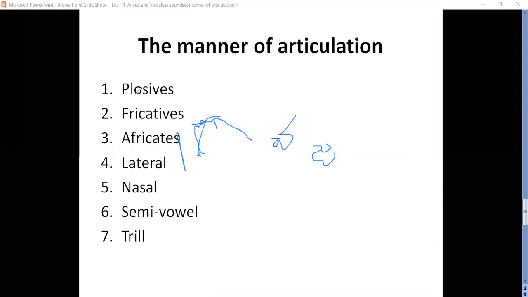We'll see once again. In plosives, complete closure, sudden release. Fricatives, little gap. Affricates, complete closure, slow release. Lateral, gap at both sides of the tongue. Nasal, the air escapes through the nose. Semi-vowel, there is very little friction in the air stream, just like a vowel. Trill, the tongue touches a number of times. Okay, these are the manners of articulation. The air is escaping in all these manners, right? We'll recap again.